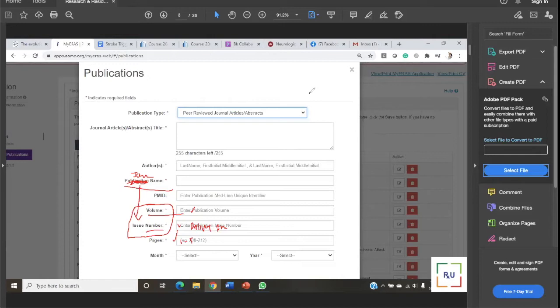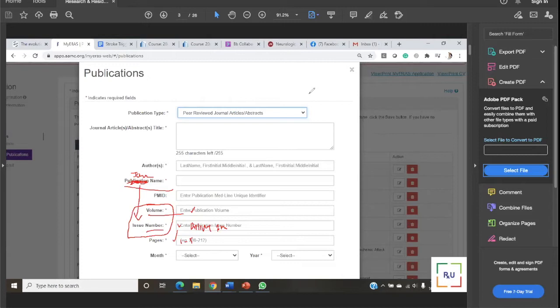For example, if one journal publishes every month, then the issue will be 1 2 3 4 5 6 7 8 9 10 11 12, right? If they publish bi-monthly or bi-weekly or quarterly, depending on that, the issue will change, from 3 to 12.